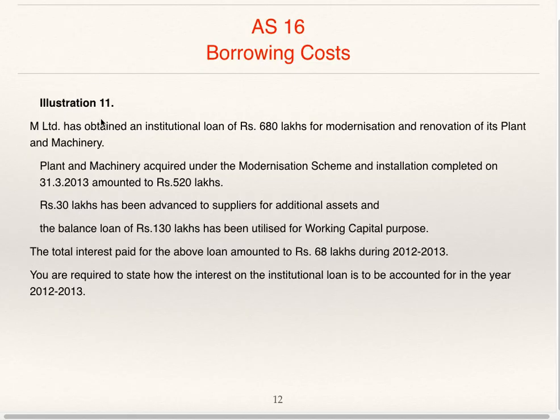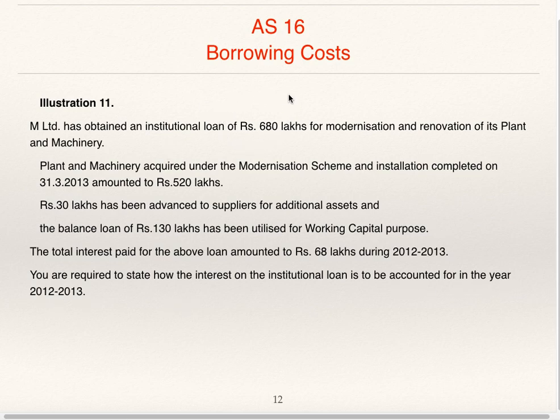Now we'll go to illustration 11. M Limited has obtained an institutional loan of 680 lakhs for modernization and renovation of plant and machinery. Plant and machinery acquired under the modernization scheme and installation completed on 31st March 13 amounted to 520 lakhs. 30 lakhs has been advanced to suppliers for additional assets, and the balance loan of 130 lakh has been utilized for working capital purposes. Total interest paid for the above loan amounted to 68 lakhs during 12-13. You are required to state how the interest on the institutional loan is to be accounted for in the year 12-13.